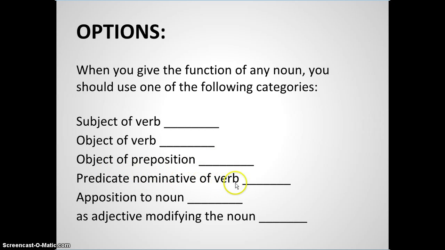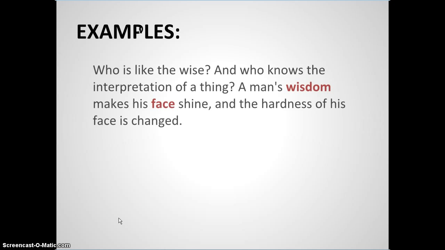Predicate nominative of verb. Linking verbs, verbs of the form of to be, will have predicate nominatives. And a noun can also be in apposition to another noun. And nouns can even perform like adjectives. So we'll see some examples of that going in here.